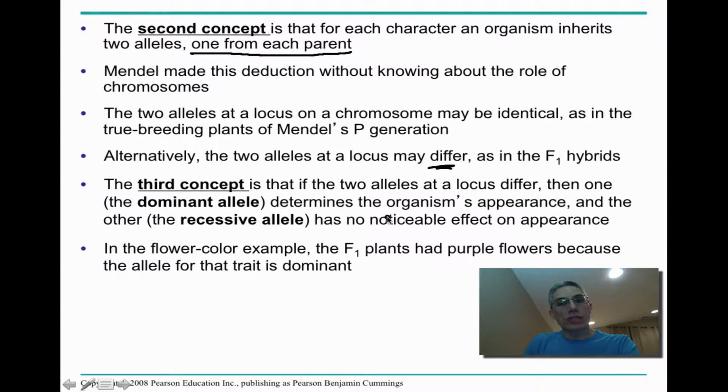So the third concept is that if the two alleles at a locus do differ, then one, the dominant allele, is going to determine the organism's appearance. In other words, it's going to overshadow the other allele. The other is considered the recessive allele, and that's going to have no noticeable effect on the appearance because the dominant allele is overtaking the characteristic being coded for by that recessive allele. So in the flower color example, the F1 plants had purple flowers because the allele for that trait is dominant. In other words, purple is dominant over white flower color.